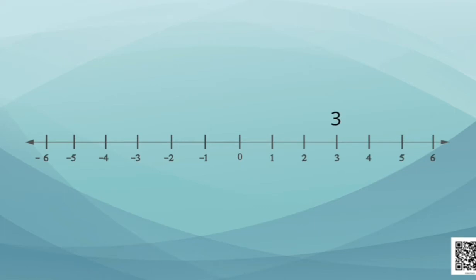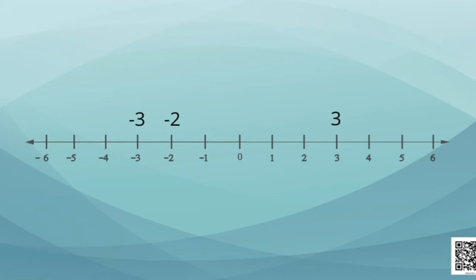Now, let's take minus 2. For this, in which direction should we move? We need to move to the left of number line because this is a negative number. Minus 1, then minus 2. Okay, then for minus 3, for this we will need to move a little further, that is minus 3.